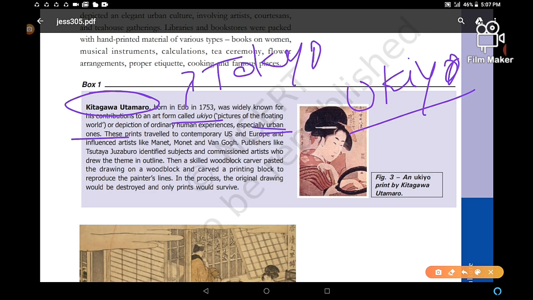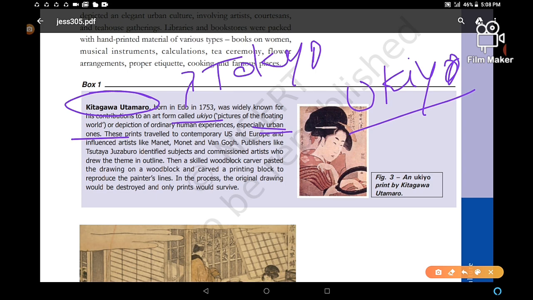Clear? I am telling you the meaning of ukiyo: floating world. Floating world means it is describing the urban lifestyle, especially the pleasure-seeking aspects. So this was the life of Japanese middle class people shown in these kinds of paintings.